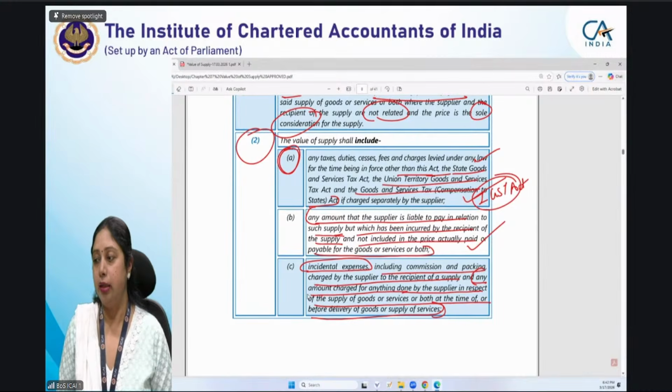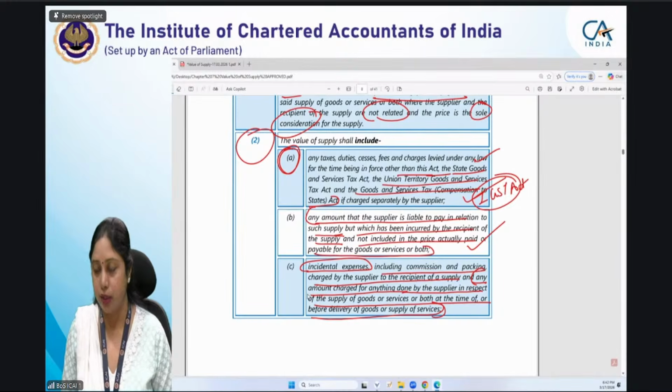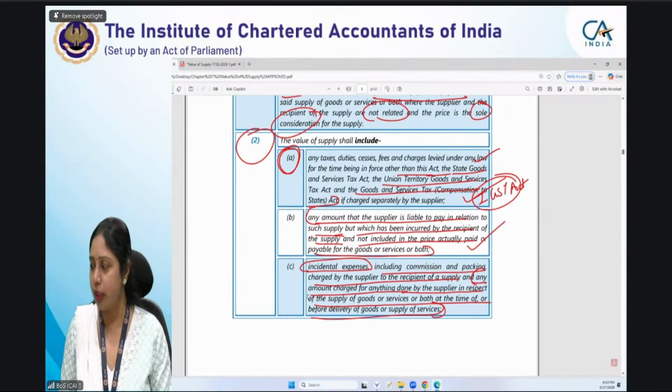Then yes Harshal, I will try to take the test your knowledge questions also, and I will take the examples also, but at the end of the session, during the session itself, let me complete this section 15 and I will take the examples. I am almost at the verge of finishing this section 15 only. Then, no, discount is also there. After completing discount, I will take the examples and I will try taking test your knowledge questions also.